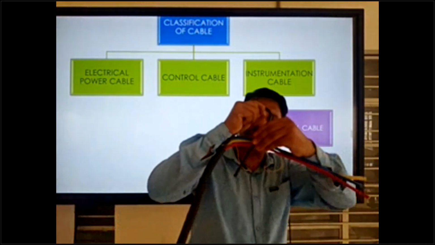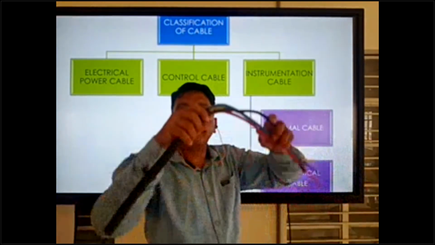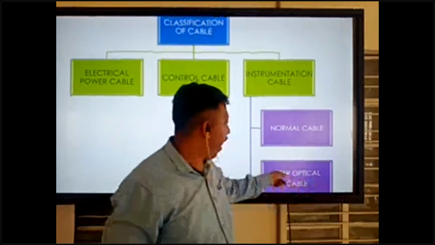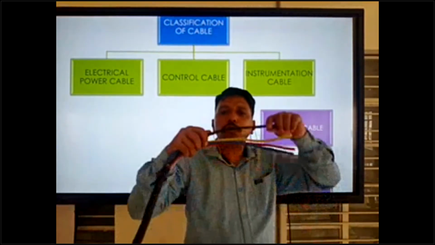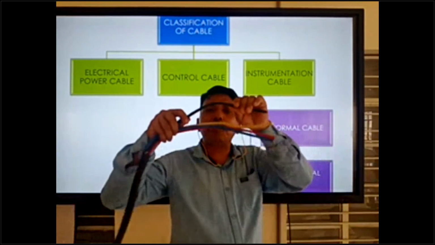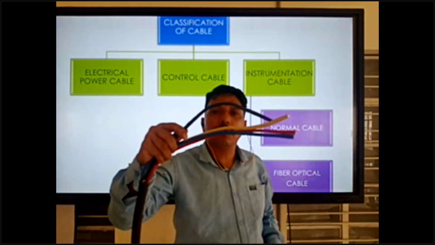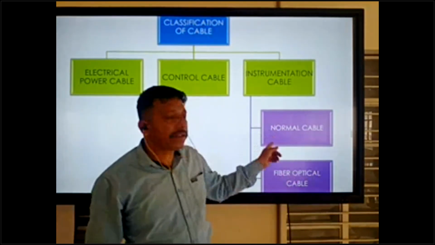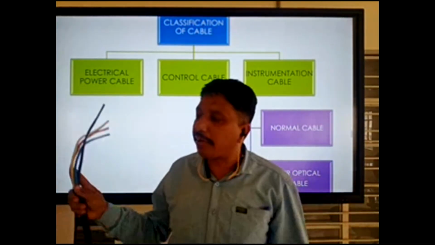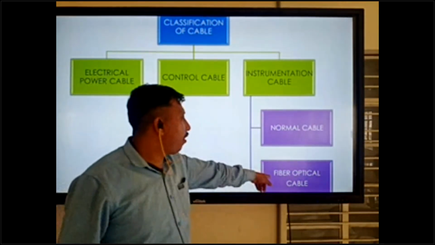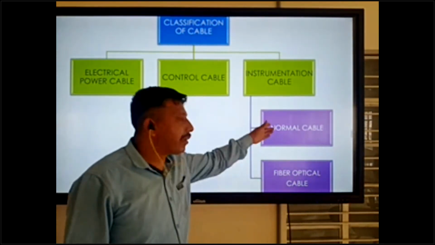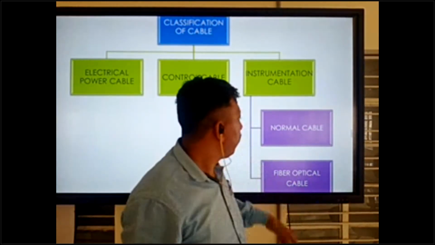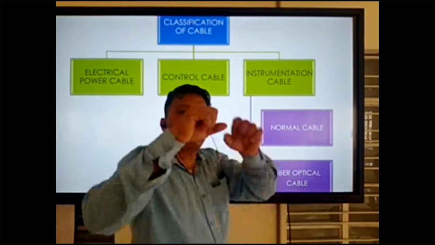So you cannot make the twist like that, directly not twist. Our normal cable, we can twist like that, but this is not issue. In fiber optical cable, not possible to twist. Only make a little bit twist, if you need the twist, little bit only. Okay, so be clear about this one. What is the difference between the fiber optical cable and normal cable? Normal cable we can twist anywhere. But in fiber cable not possible to twist.